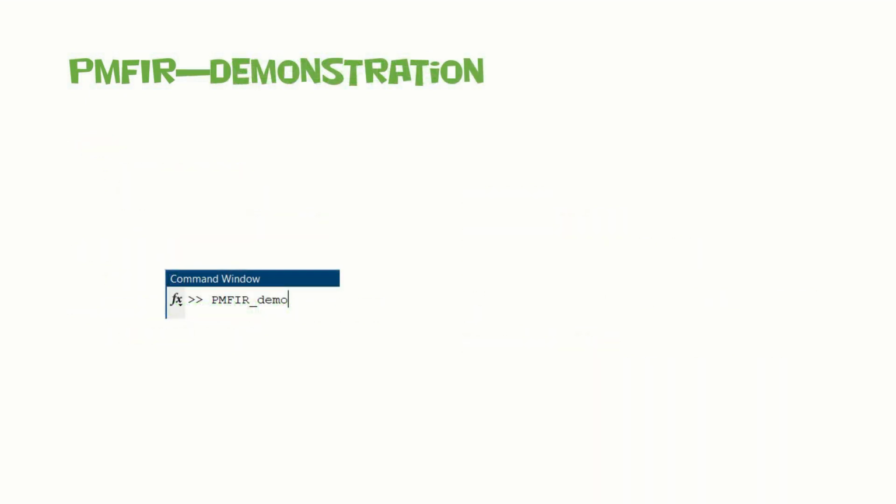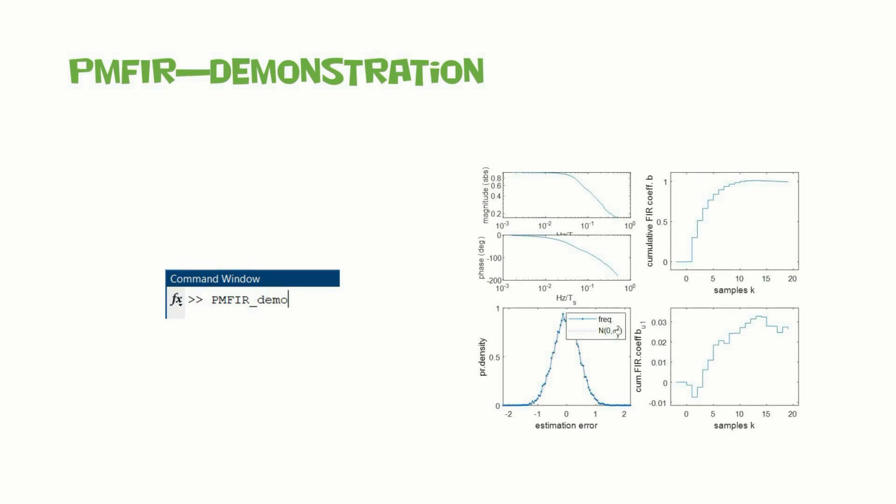The demonstration can be run by typing the name of the M file in the MATLAB command window. The plot provides an illustration of the outcomes. The left top shows the bode plot for the output filter. The right plots show step responses for the output and input filters.